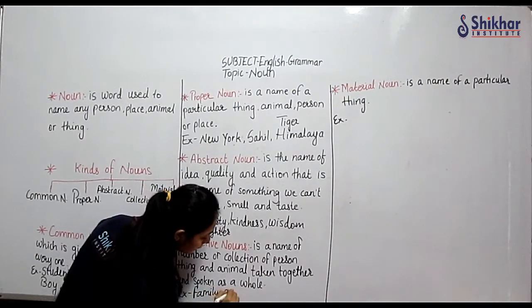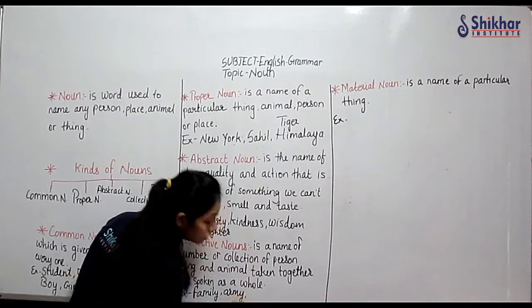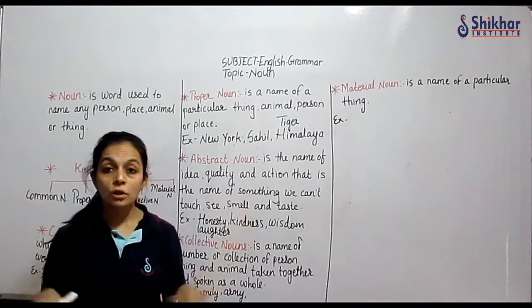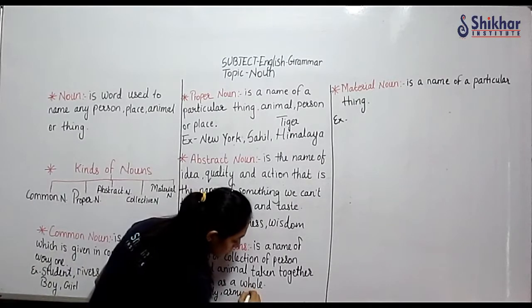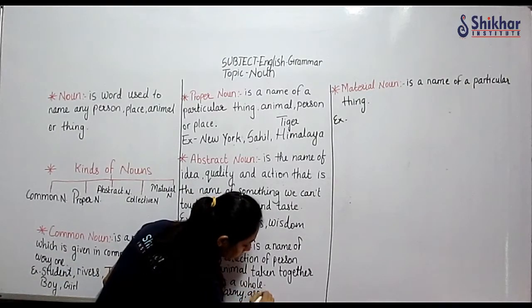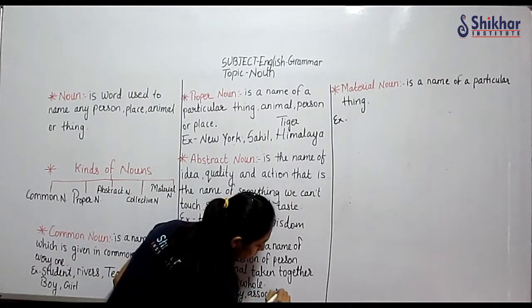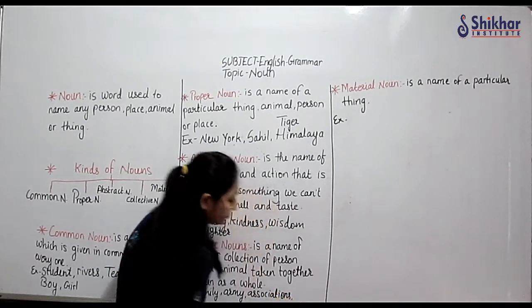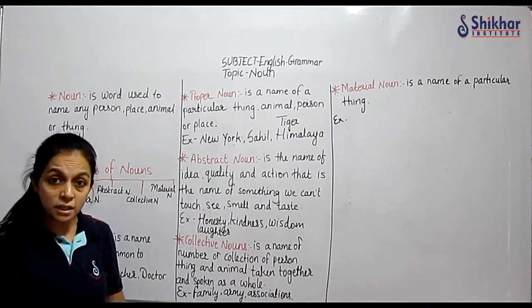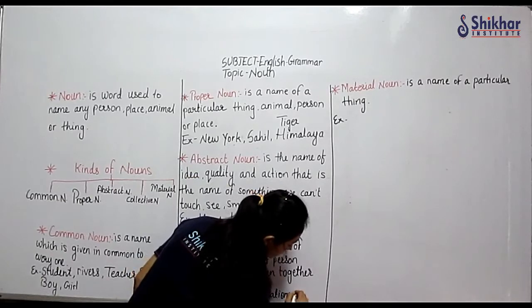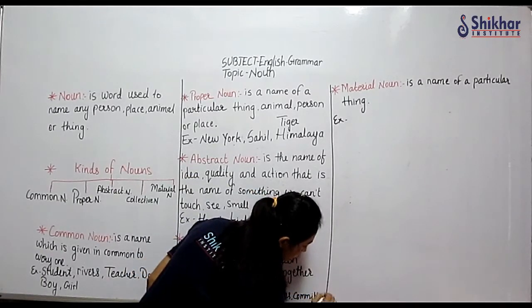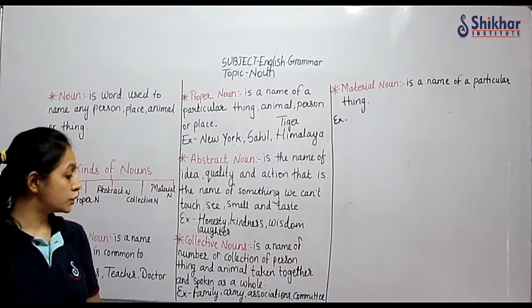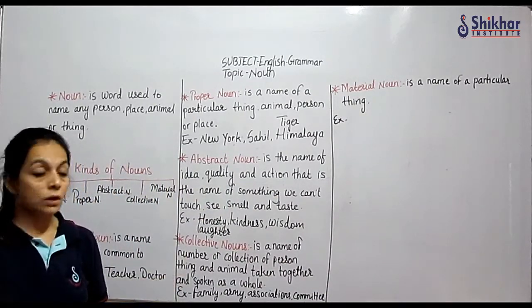Then army: you have so many soldiers, so that collection of people is known as an army. Associations, correct. Committee. So these are the names that go for collective nouns.